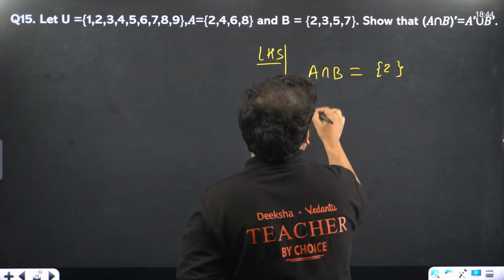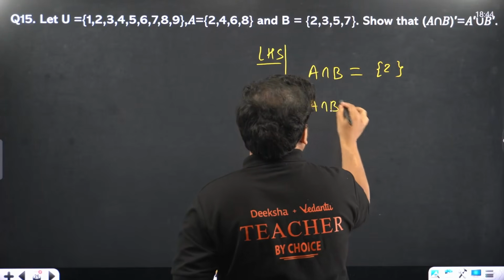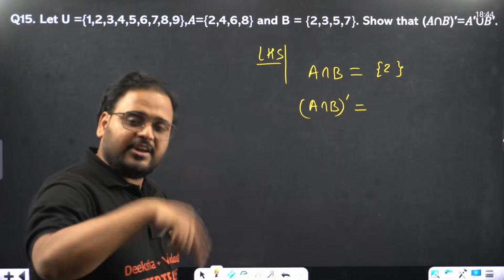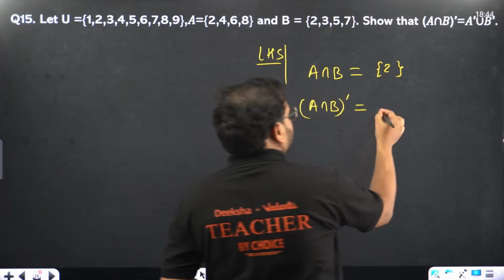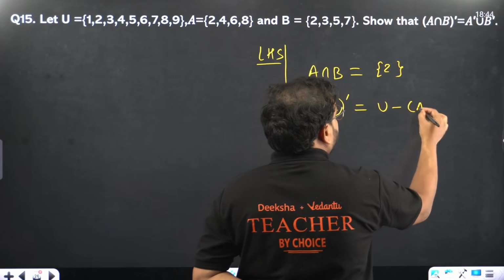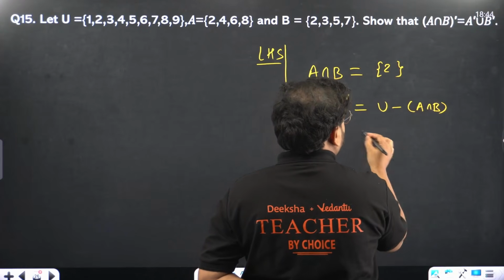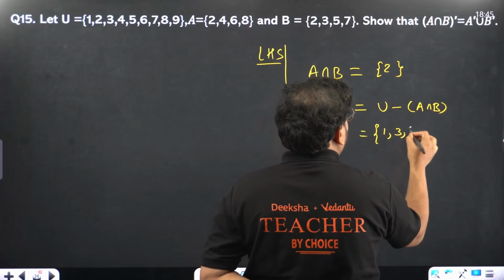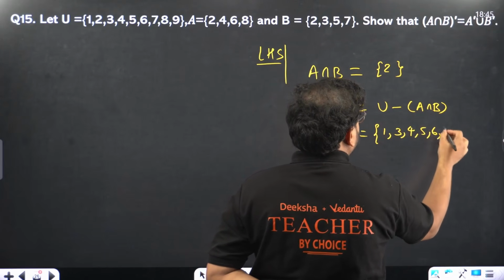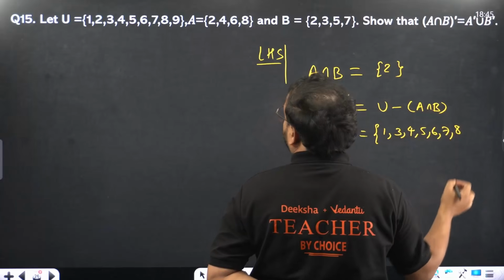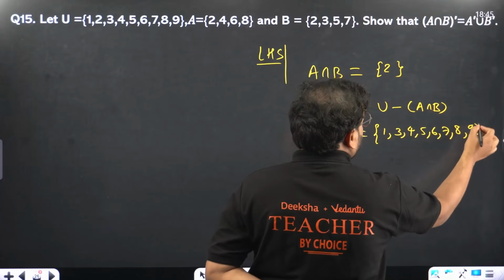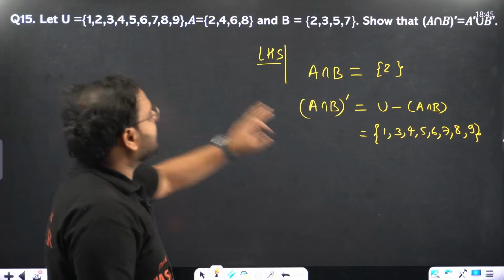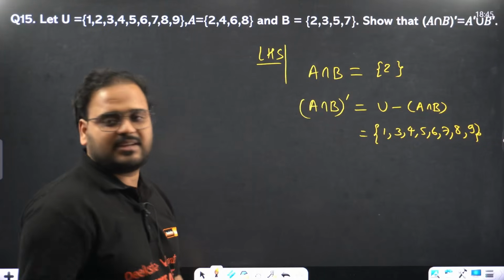Then we'll find the complement of A intersection B. It means everything in the universe except for the intersection of A and B. We'll have this value as 1, 3, 4, 5, 6, 7, 8 and 9. So all the elements except for 2. 1, 2, 3, 4, 5, 6, 7, 8, 9 is there. I've removed 2. Except for that, everything else is there.